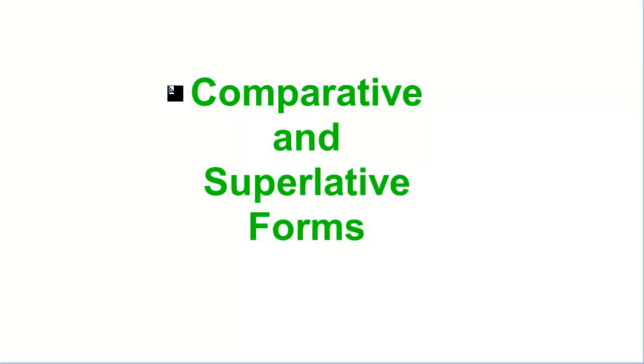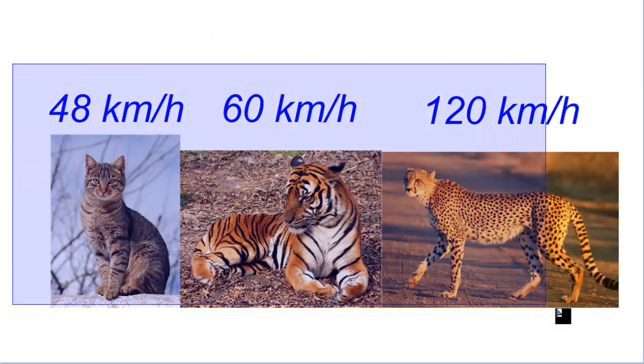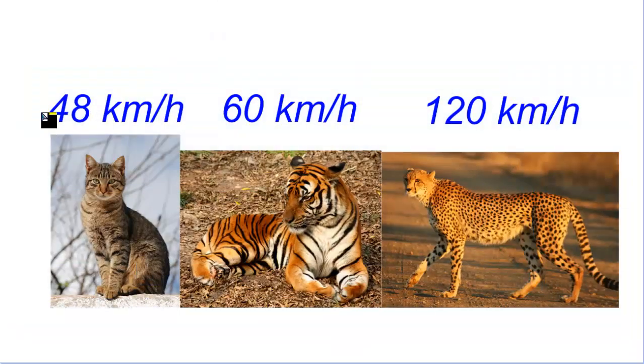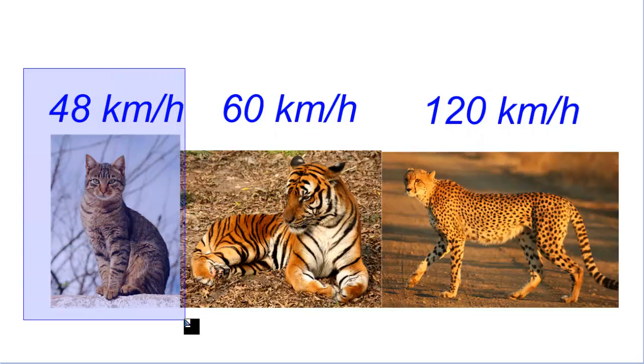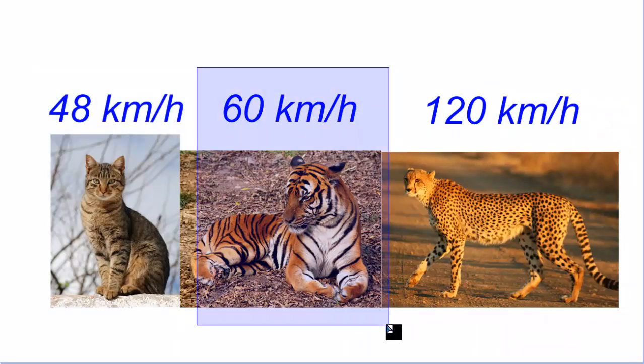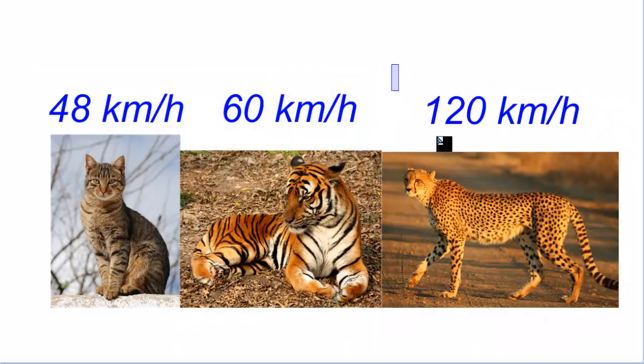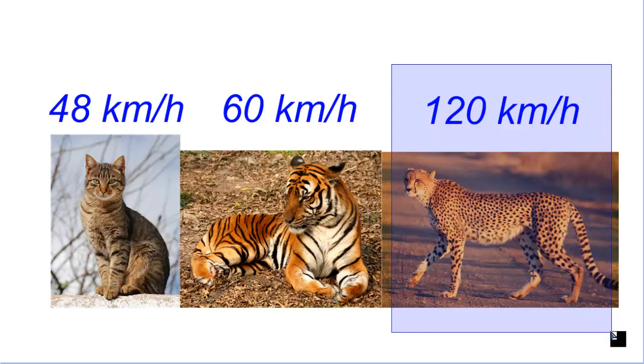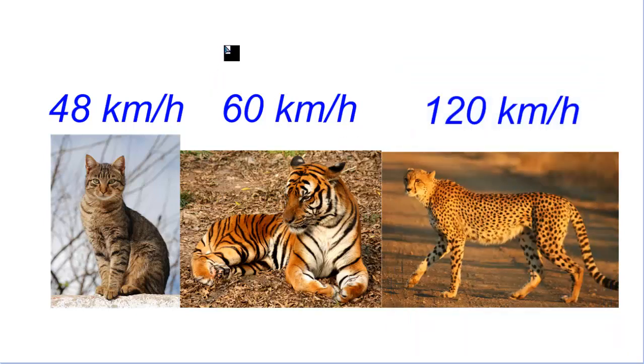Okay, now let's start with comparative and superlative forms. Here we have three animals. The average maximum speeds of these animals are the following. The cat's maximum speed is 48 kilometers per hour. Tigers, 60 kilometers per hour. Cheetahs, 120 kilometers per hour. A person can run like 20 kilometers per hour, so these animals are very fast in general.